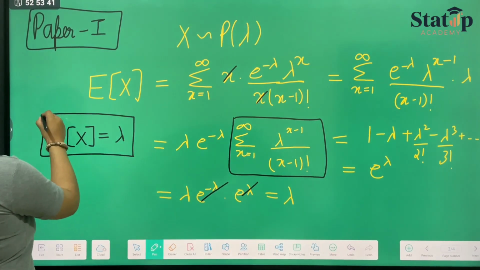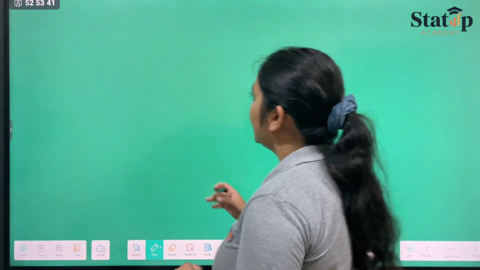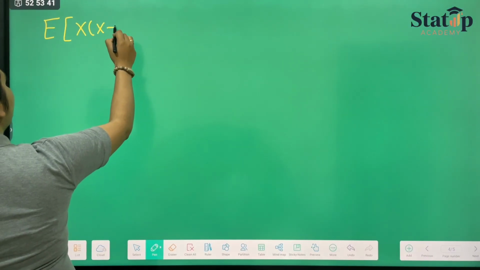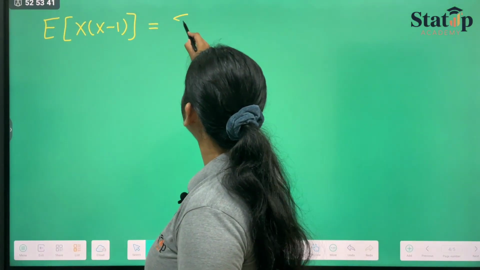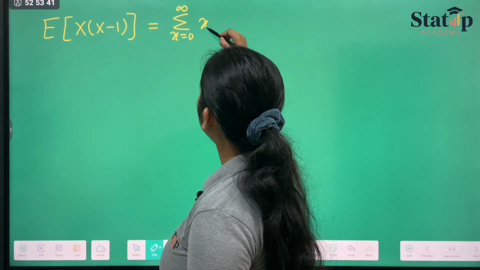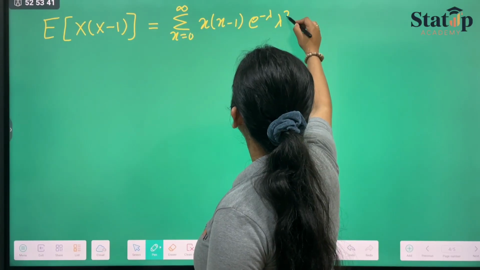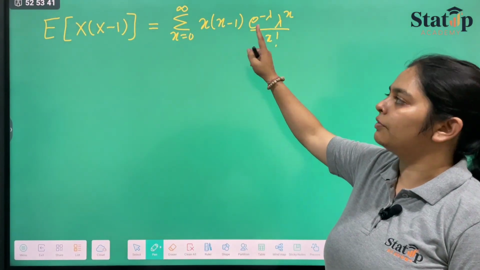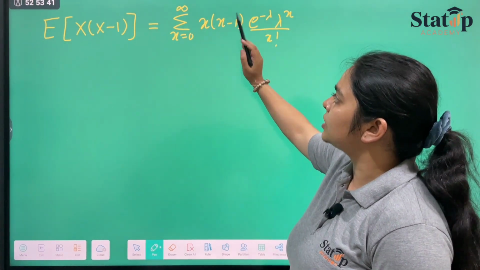Now if we do another thing, like if we take the expectation of x into x minus 1, let us see the sum of this. The sum will again be x goes from 0 to infinity, x into x minus 1, e raised to the power minus lambda, lambda raised to the power x upon x factorial. Now from here we can see that the first term will be 0, and the second term will also be 0 when x is equal to 1, because 1 minus 1 will be 0.